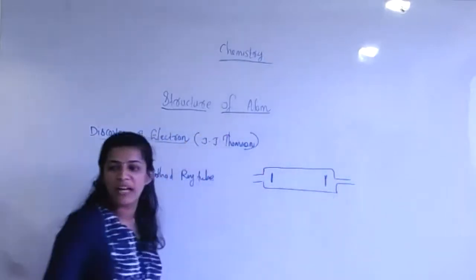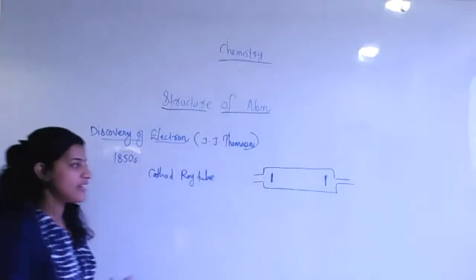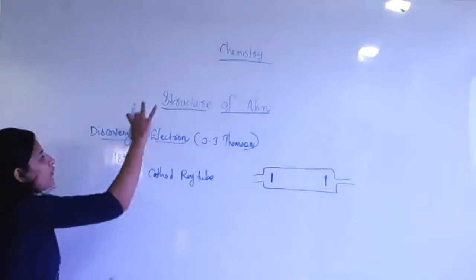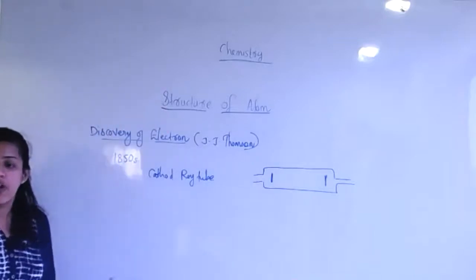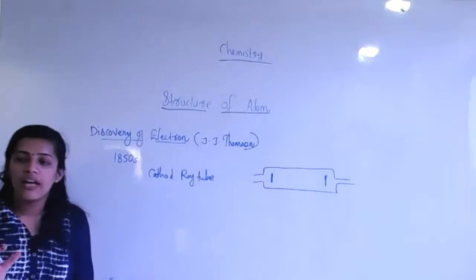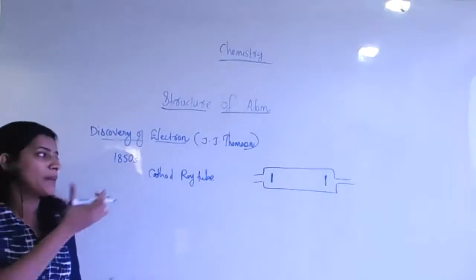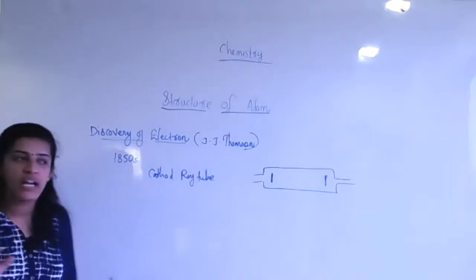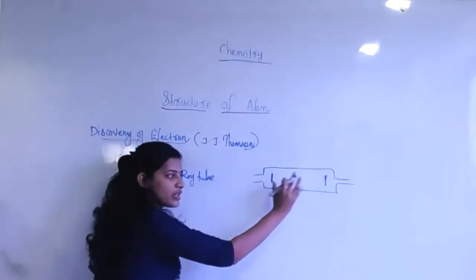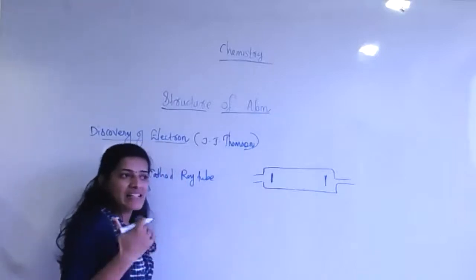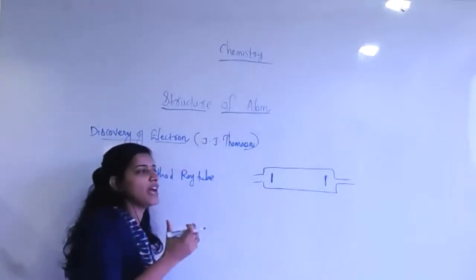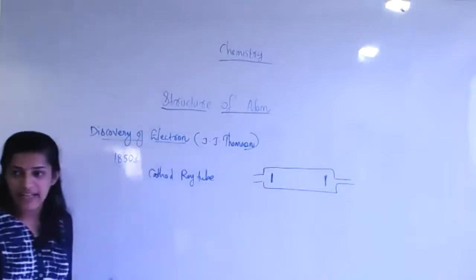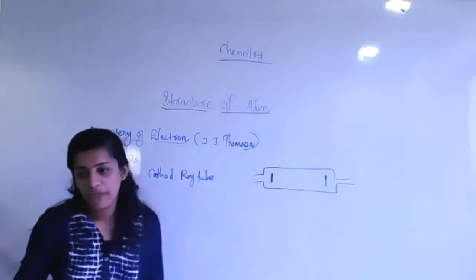You may be thinking about why ma'am is discussing this, because the cathode ray tube has a very good influence on the discovery of electron. Apparatus-wise, you want to know what is meant by discharge and how it functions. After that, some particle will pass through this discharge tube. As a result, we get an idea about what type of particle it is. That led to the discovery of electron.